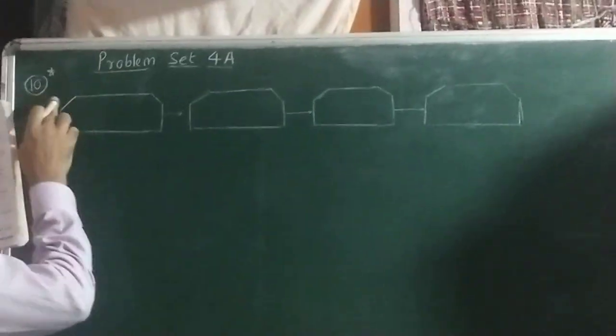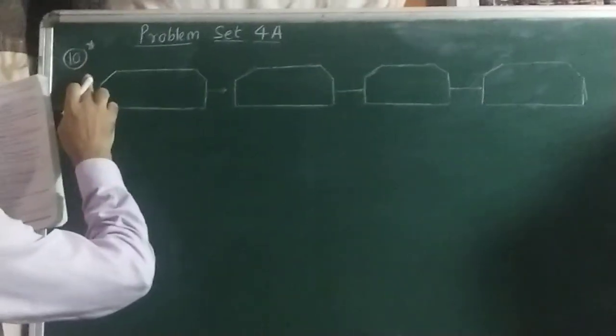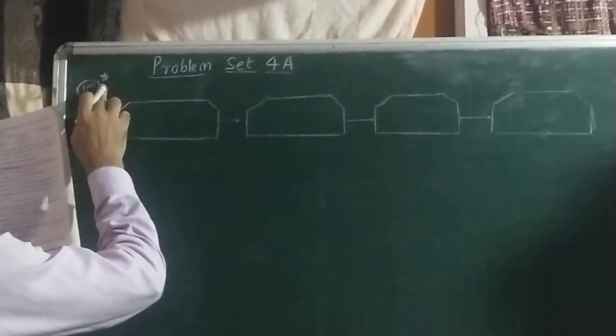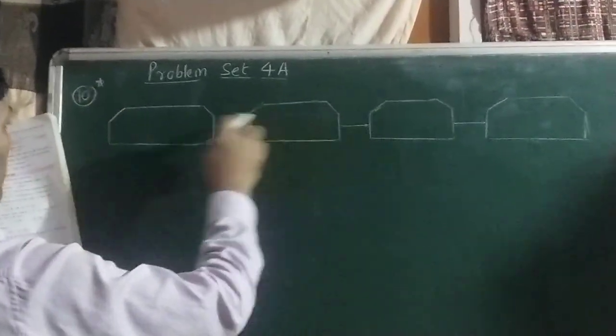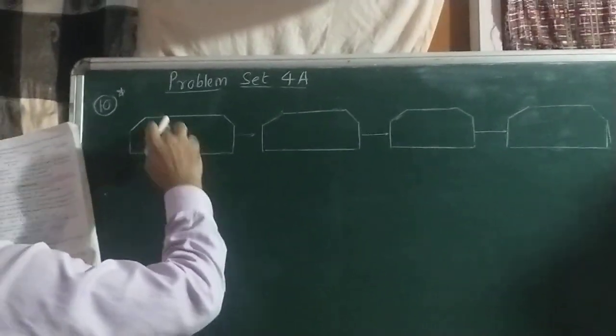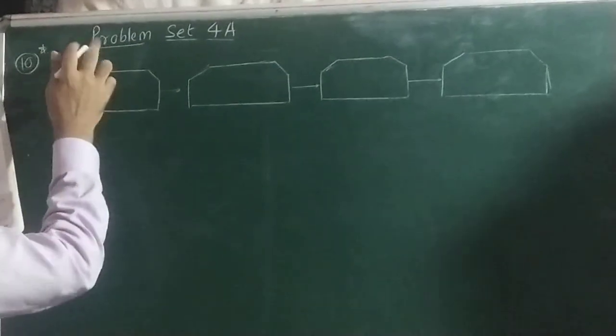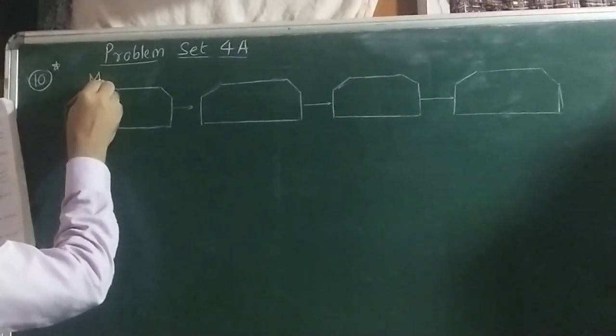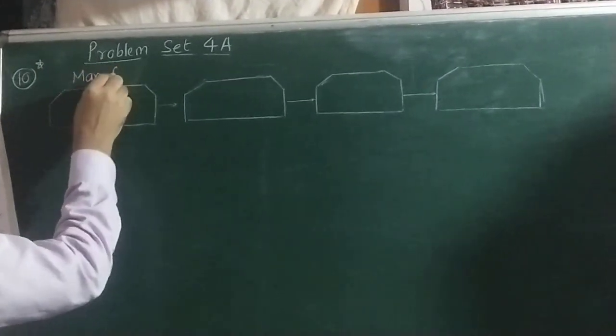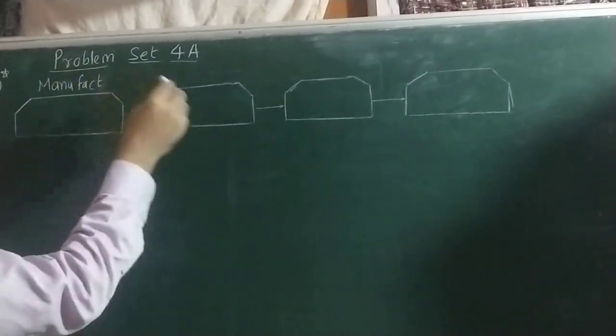Now the last sum of this problem set 4 is sum number 10. It is also an important sum, an odd sum. There are 4 blocks given, but a small correction is there. Above the 4 blocks, this word is wrong. Here it should be manufacturer, because the first is a manufacturer, and the second is wholesale.